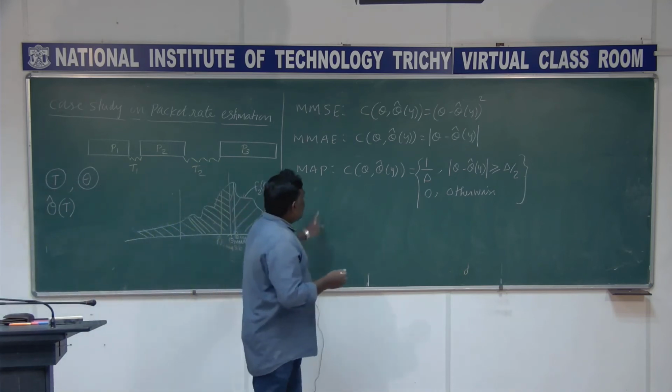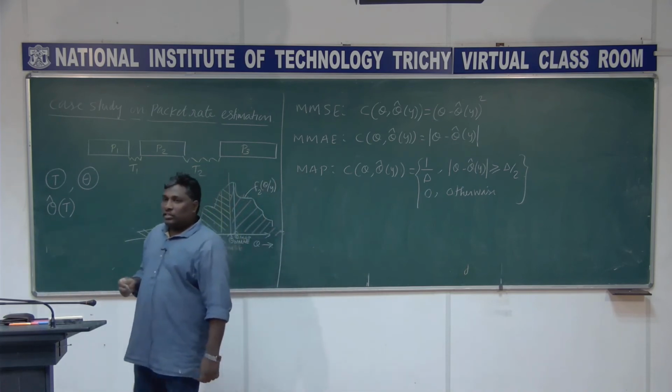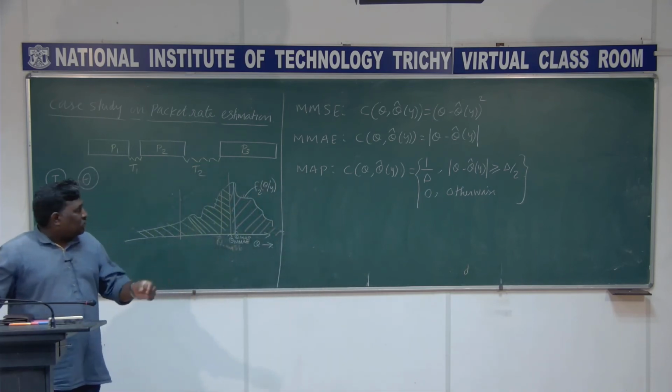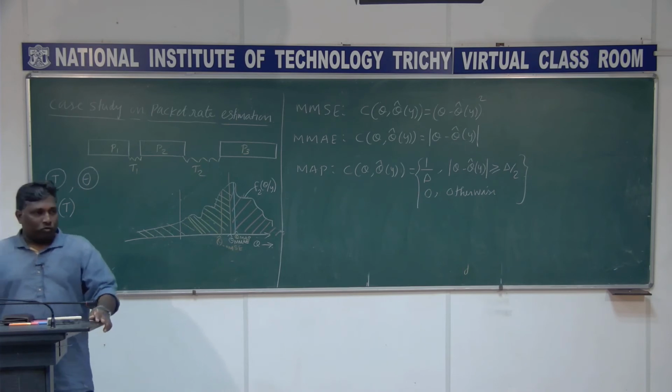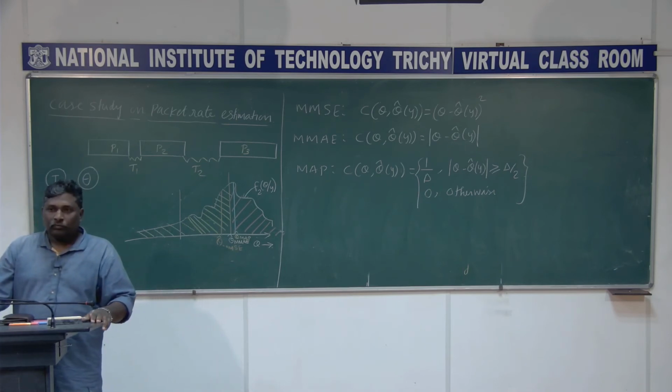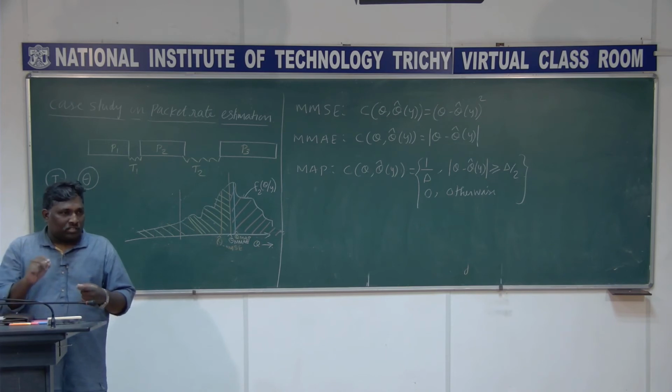Instead of the square I am just using the absolute difference, that's all. And the third one is structured this way: the absolute difference, theta minus theta cap of y, if it is greater than delta by 2. We want this theta cap of y to be as close as possible to the true value theta.